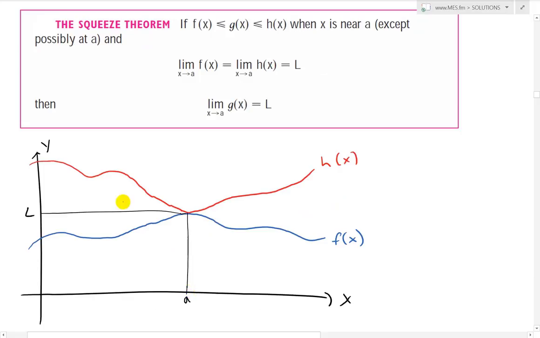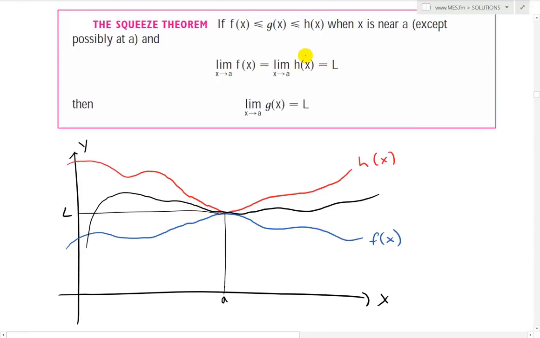Alright, so if we have something like this where both the limits of f of x and h of x are L, then g of x, if it's always in between h of x and f of x near x equals a, let's say it's something like this. Even if it overlaps like this, as long as it's near a, it's going to be in between. So in other words, this gets squeezed. This one here we could think of as not near a. But anyway, this is our f of x, and g gets squeezed inside, so the limit is also going to be the same, L. So this gets squeezed inside, like that.